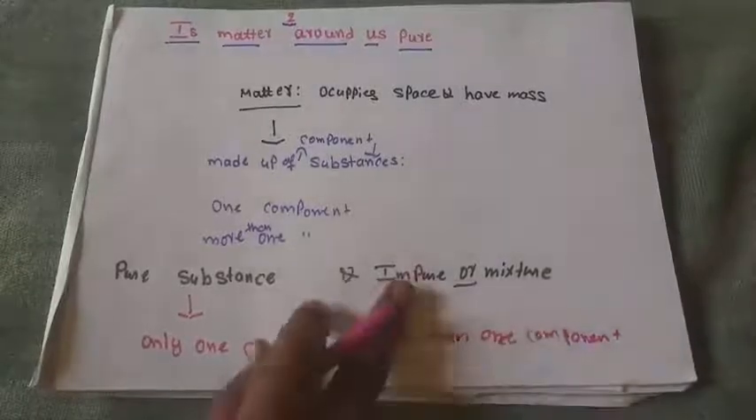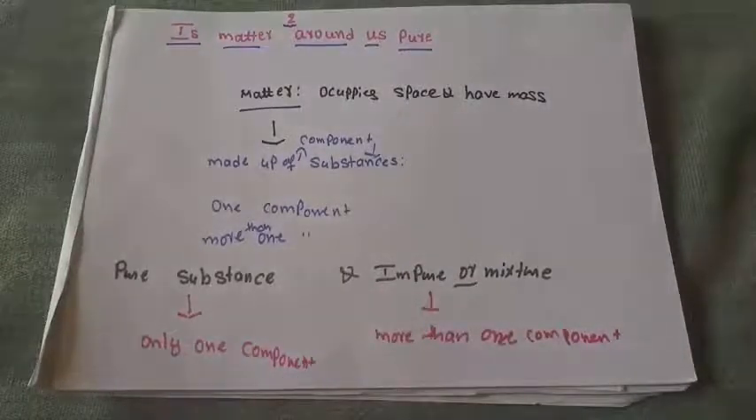That is nothing but an impure substance, or a mixture. Mixture means, you all know about the mixture, it does not contain only one type, it contains more than one type. When a substance contains only one type of component, we call it a pure substance. But when it contains more than one component, we call it an impure substance or a mixture.